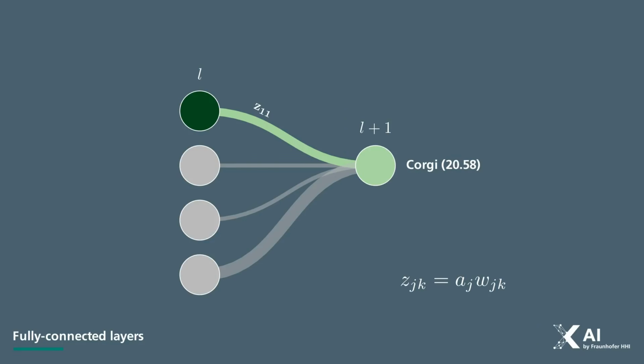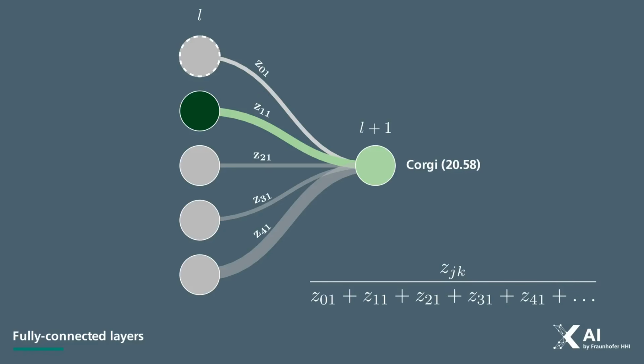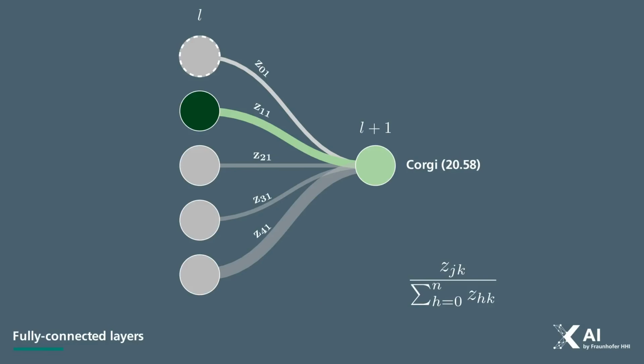We need a proportion relative to all contributions in the layer. That's why we normalize it by dividing each z_jk by the sum of all contributions to the neuron k. Optionally, we include the bias term. We can represent it as an additional input, neuron z_0, with a constant activation of 1 and a weight equal to the bias value. By doing that, we ensure that the total relevance is conserved across the network. We'll come back to that later.